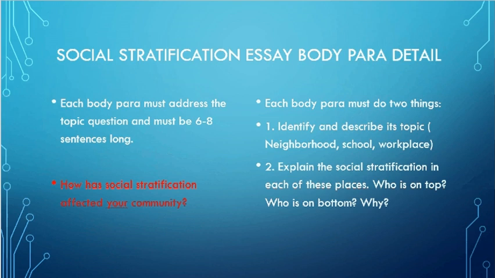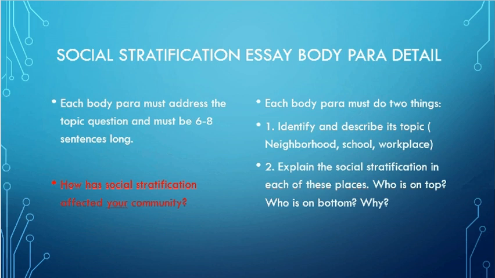First of all, inside each paragraph, you need to identify and describe your topic. So first of all, start with neighborhoods. Tell me about the neighborhoods in your town. What are the nice neighborhoods? What are the bad neighborhoods? Where are they? Is the good neighborhood on the north side of town, or is it on the south side of town? Some of those communities have that trait: he's on the wrong side of the tracks. Is yours like that? Are the bad neighborhoods on one side of the tracks, the good ones on the other? Kind of break down your community and give me a physical description of it.